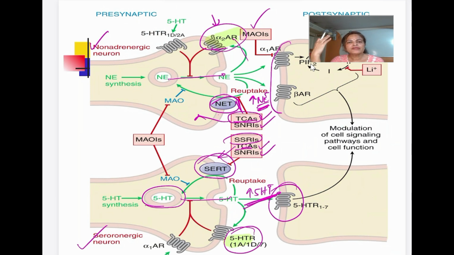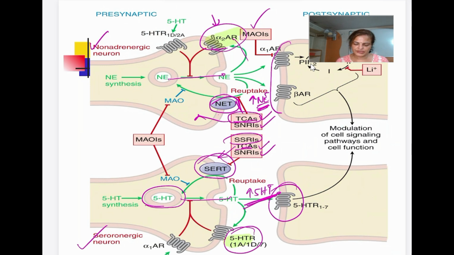By activating these, they decrease noradrenergic neurotransmission at the locus ceruleus and serotonergic neurotransmission at the raphe nucleus. These are the two important sites in the central nervous system which are rich in these neurons. So there is decreased serotonergic transmission and decreased noradrenergic transmission. This happens initially, so that's why the immediate antidepressant effect does not happen.